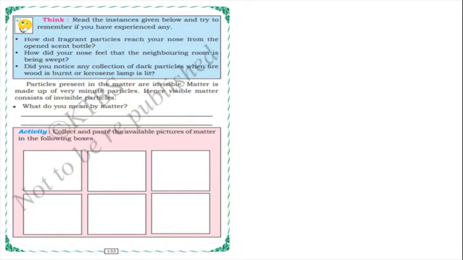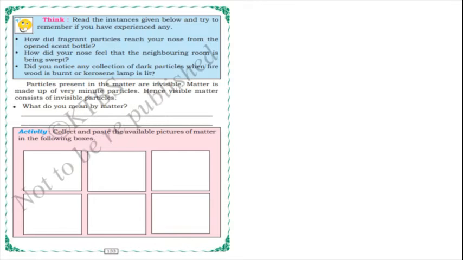And did you notice any collection of dark particles when firewood is burnt or a kerosene lamp is lit? So how will you come to know all these, children? Because particles present in the matter are invisible. You can feel the fragrance of the scent bottle, but you cannot see it, isn't it?